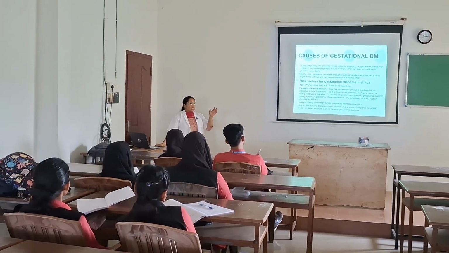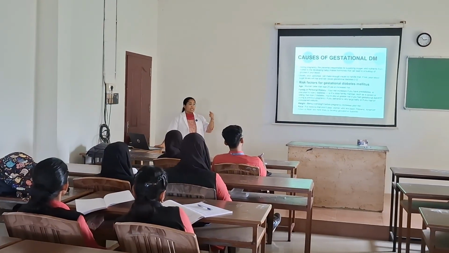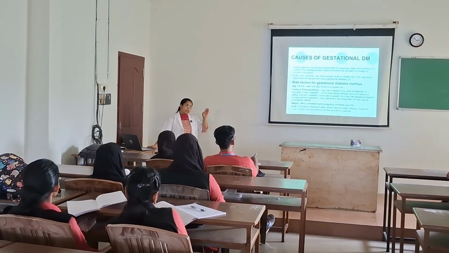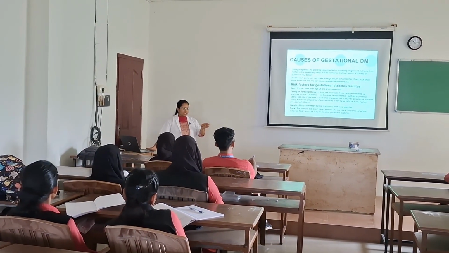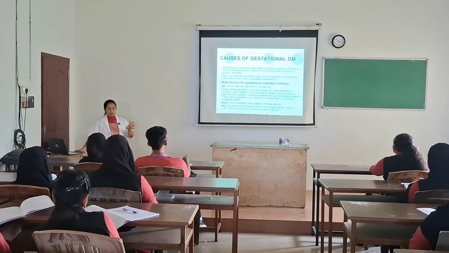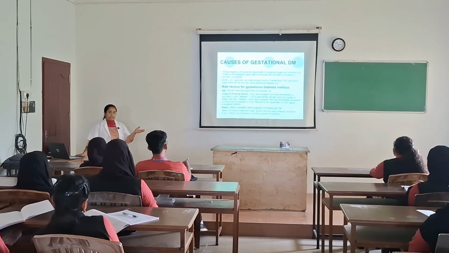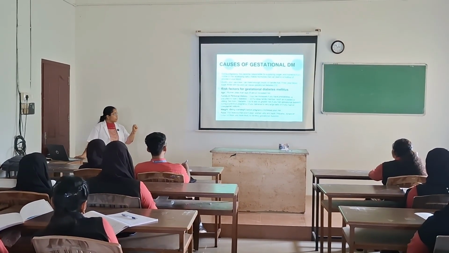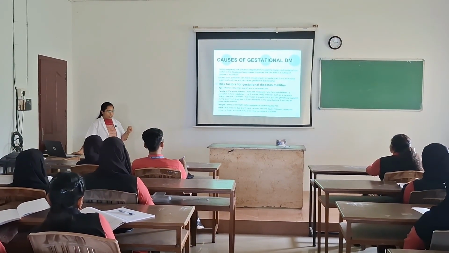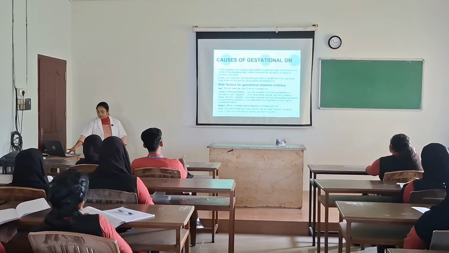Okay, but the risk for getting type 2 diabetes is higher in that pregnant lady in the later stages of life. Once the pregnant lady has gestational diabetes, after delivery blood glucose levels will be normal, but in later stages, the patient will be at higher risk of getting type 2 diabetes. Okay, that is one of the risk factors.